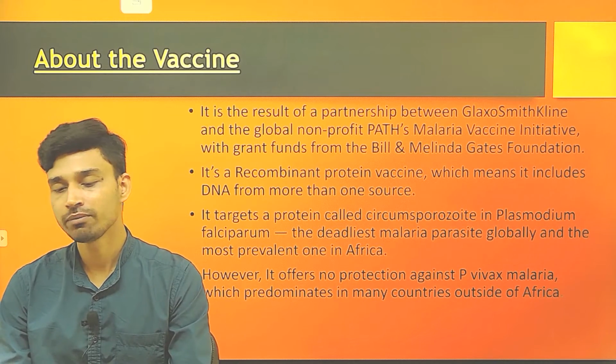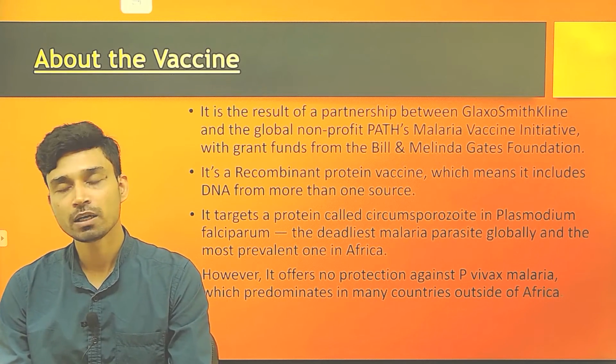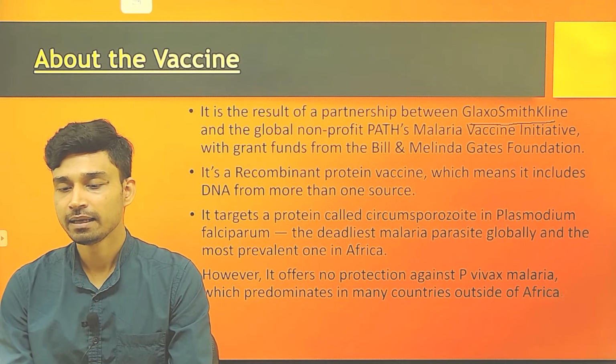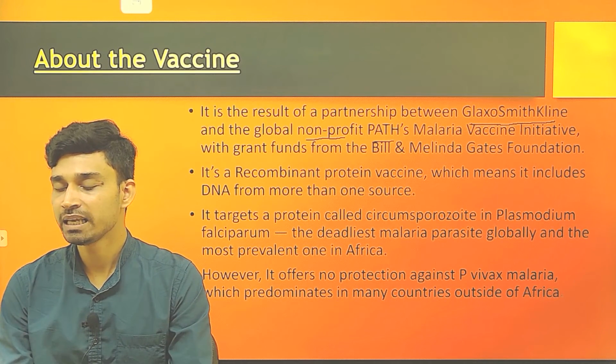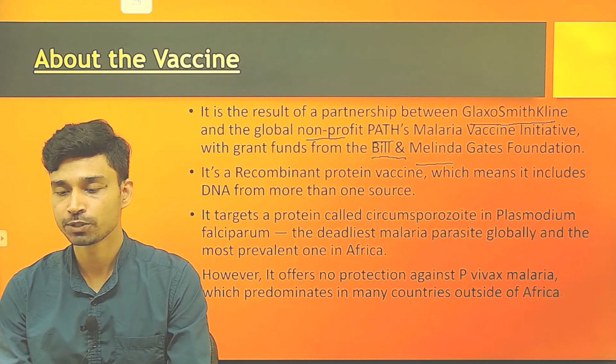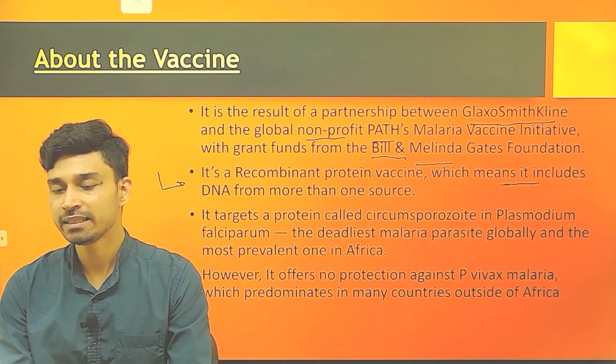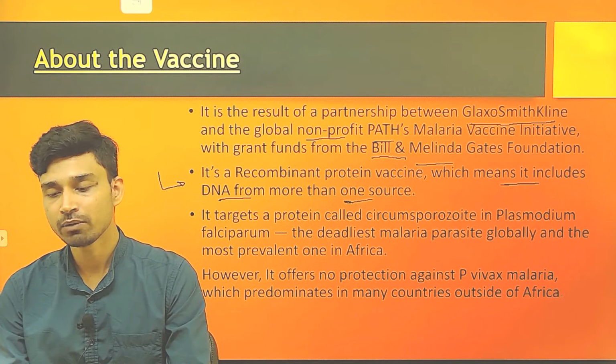Now coming to the vaccine. The malaria vaccine, Mosquirix, has been developed in partnership with GlaxoSmithKline and the global non-profit PATH's Malaria Vaccine Initiative, with a grant of funds from the Bill and Melinda Gates Foundation. The vaccine is a kind of recombinant protein vaccine. That means it includes DNA from more than one source.